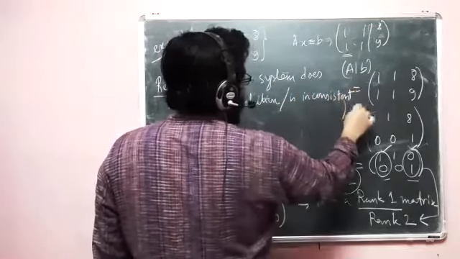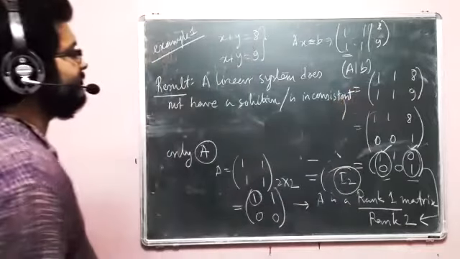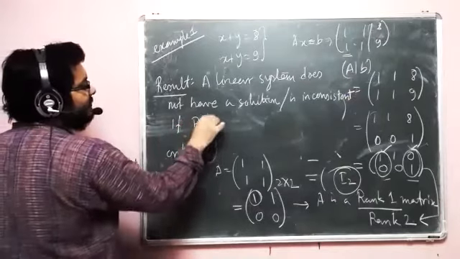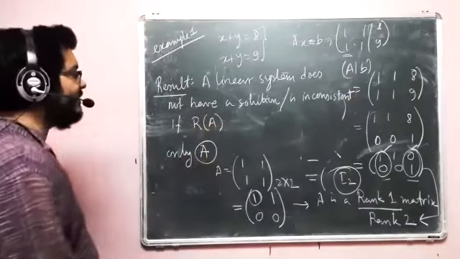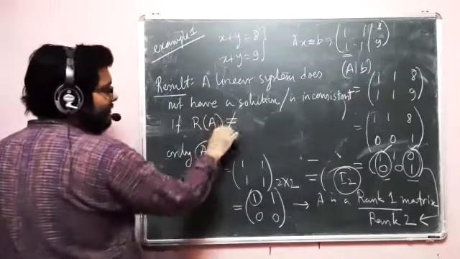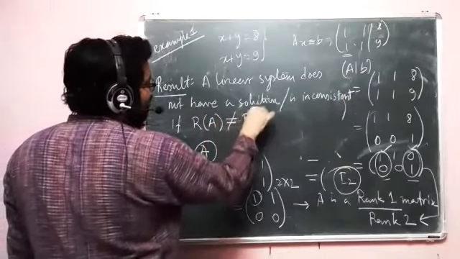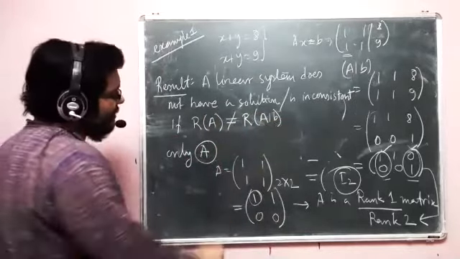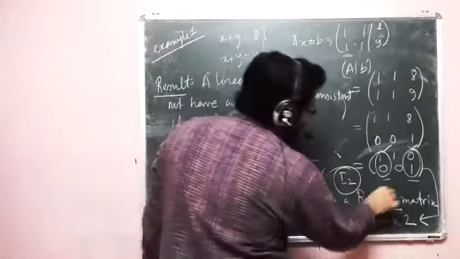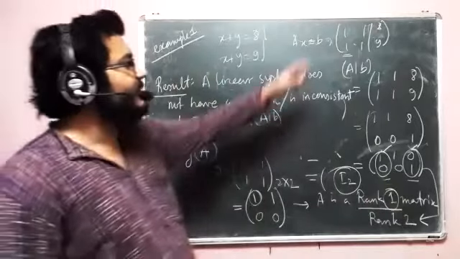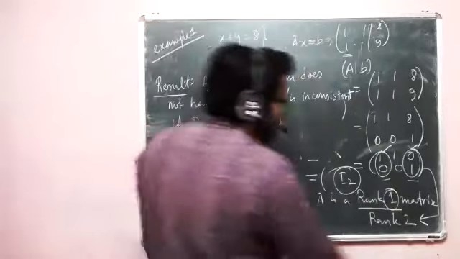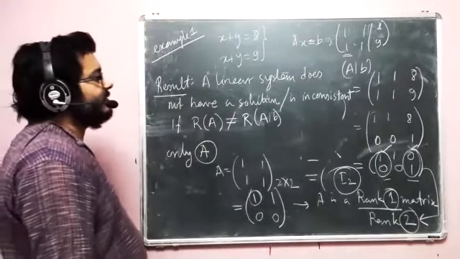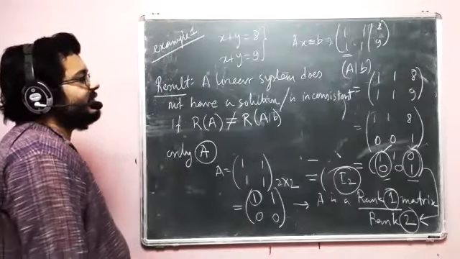So a linear system is inconsistent if the rank of A, that is the coefficient matrix, does not equal the rank of the augmented matrix. So here, as you see, the rank of the coefficient matrix is 1, but the rank of the augmented matrix is 2. So because of that, we can really say that this system is inconsistent.